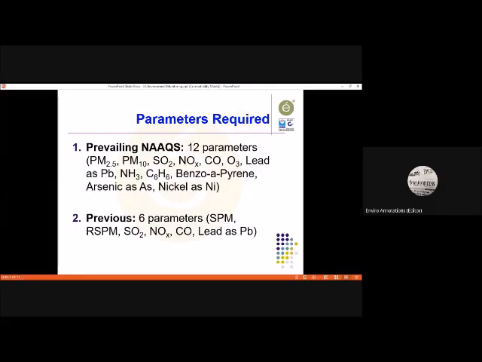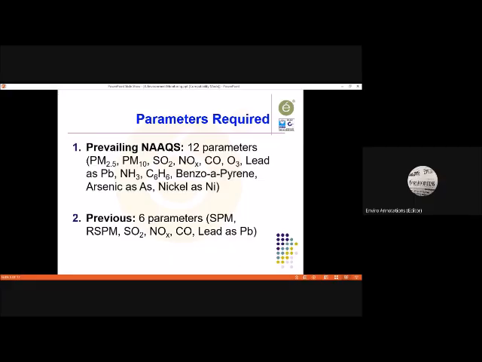Suppose there was one project in Punjab, related to a fertilizer unit, and they had some source of nitric acid. So they were asking for nitric acid in the ambient air, and there was a standard for that. They were imposing that condition, that nitric acid was to be monitored in addition to the 6 parameters. Now, in today's perspective, the prevailing National Ambient Air Quality Standard relates to 12 parameters.